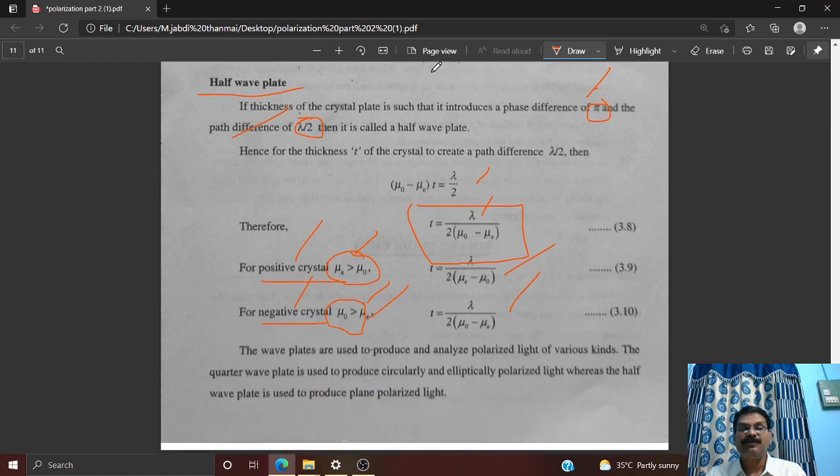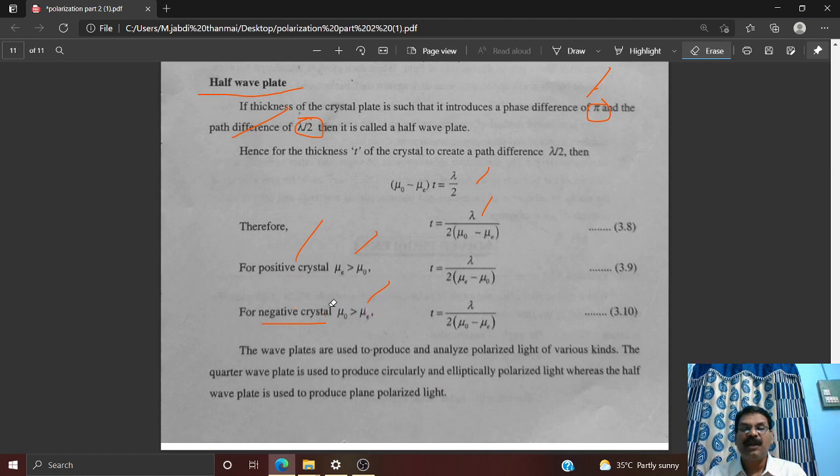Okay. So anyway, the wave plates that are used to produce and analyze polarized lights of various kinds, how can we represent the quarter wave plate. Is it clear? So therefore, if you take the quarter wave plate representation, the quarter wave plate is used to produce circularly and elliptically polarized light. This is very important point here. So ఫైనల్ గా ఈ క్వార్టర్ వేవ్ ప్లేట్ వల్ల మనం కలిగేటువంటి ఉపయోగం ఏంటంటే, వృత్తాకార రూపంలో ఉన్నటువంటి పోలరైజ్డ్ లైట్ కానీ లేదా దీర్ఘవృత్తాకార రూపంలో ఉన్నటువంటి పోలరైజ్డ్ లైట్స్ కానీ మనం పొందగలుగుతాం.